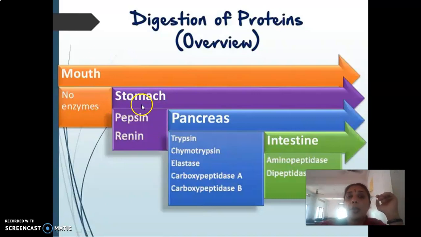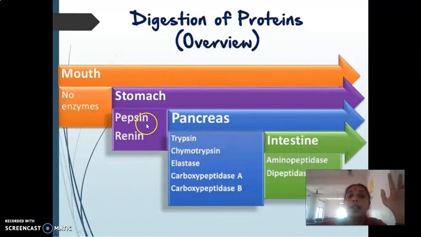On entering the stomach, pepsin and rennin act. The spelling is wrong; it is R-E-N-N-I-N. Renin is seen in the kidneys, glomerulus, right? So this is rennin. Okay, so rennin and pepsin. Rennin acts in newborns, while pepsin acts in adults, initiating the digestion. The milk will be digested to curd by pepsin and rennin.